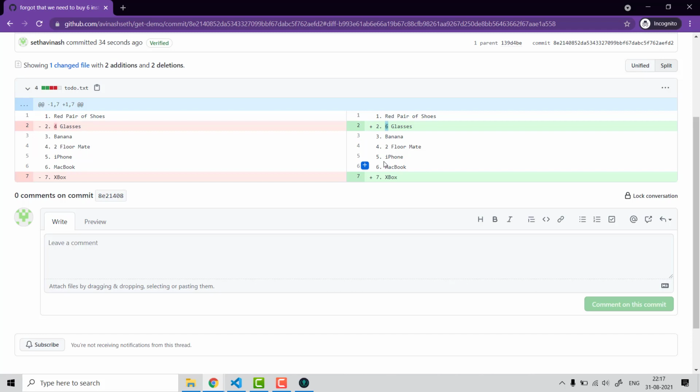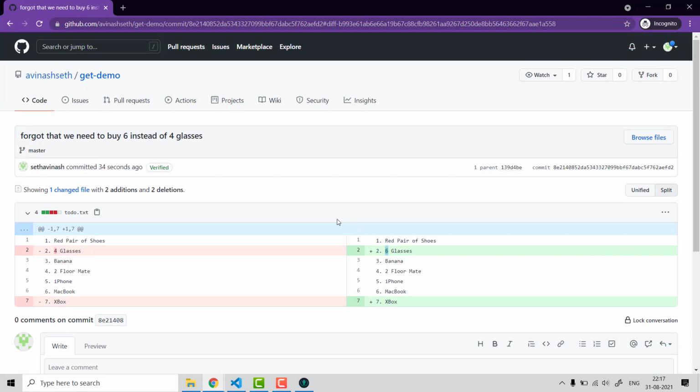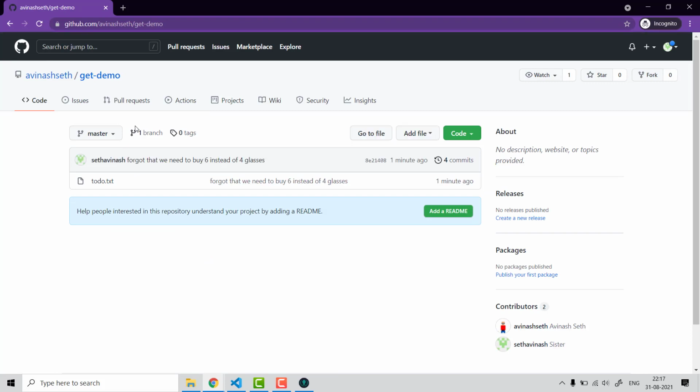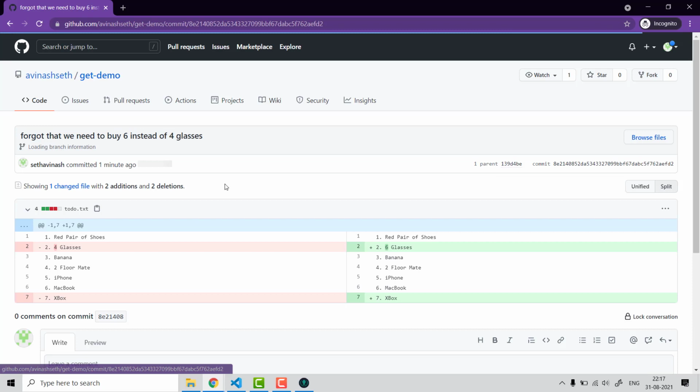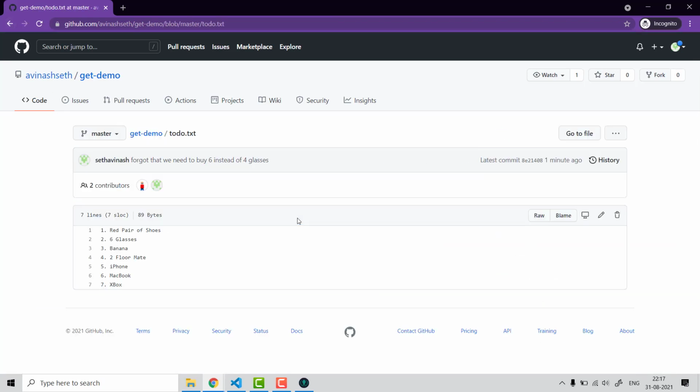Now this is what Git is. It helps more than one person collaborate together on a software product which we are building. So ultimately, at the end of the day, if we are working together, whatever things we want to put in the code, we are in sync with everyone, we are in sync with the people who are working with us. And this is what Git does. It helps us collaborate together.